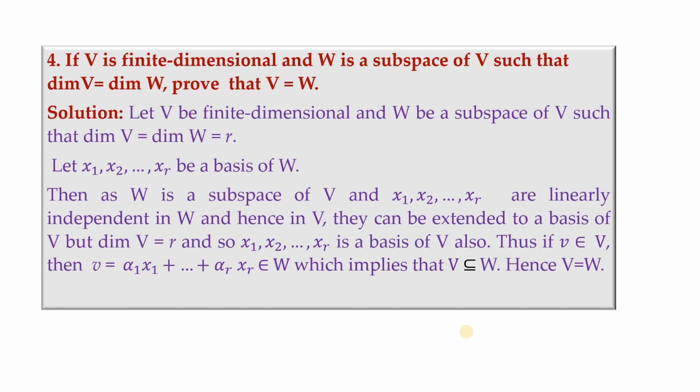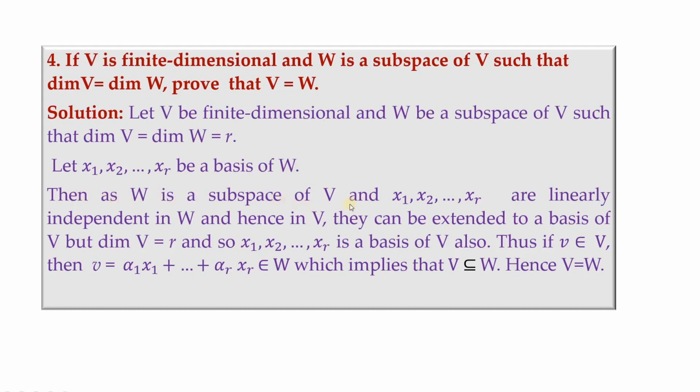Now let V be finite dimensional and W be a subspace of V such that dimension of V is equal to dimension of W is equal to R. So this is our assumption, that dimension of V is equal to dimension of W, equal to say some number R. Now let x1 etc. xr be a basis of W.